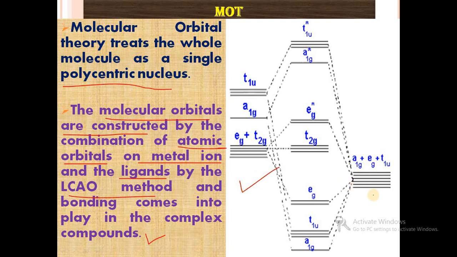That is, the ligand group orbitals are at the right side and the metal orbitals at the left side, and they combine with each other. We are getting molecular orbitals at the central point. So this is the molecular orbital diagram of octahedral complexes.